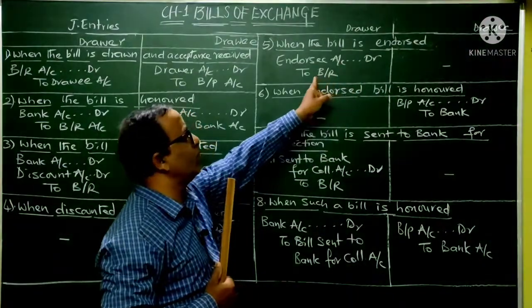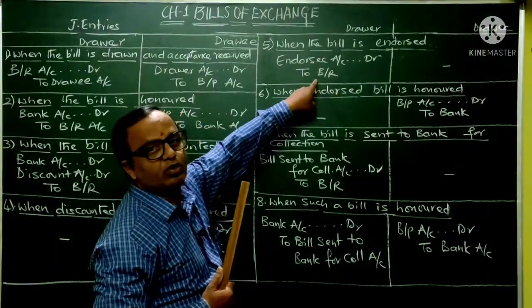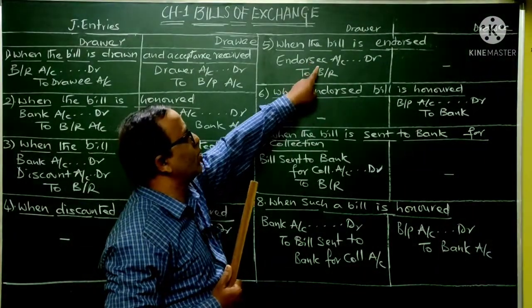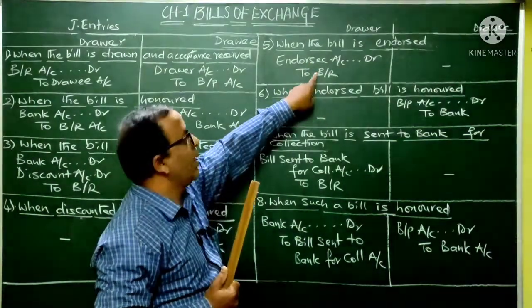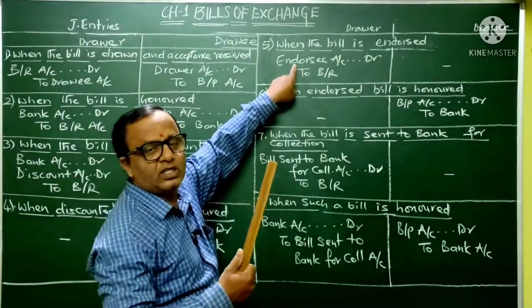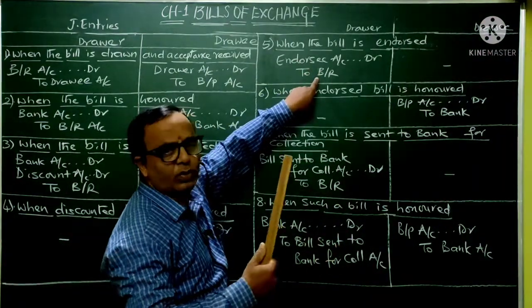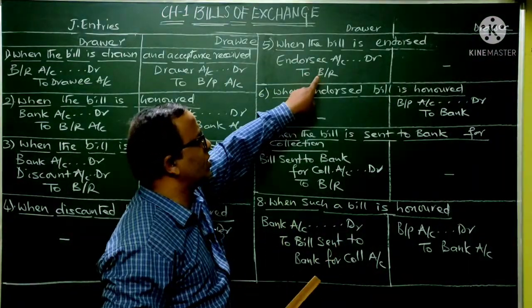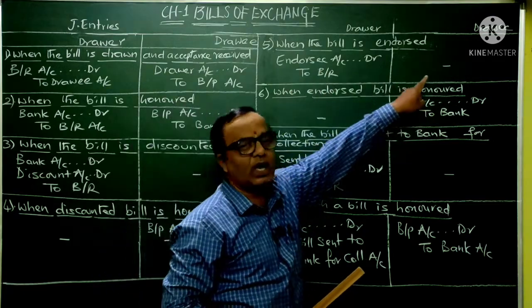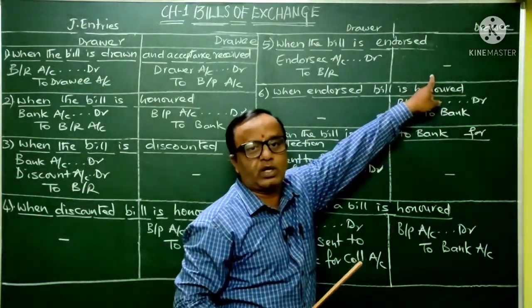So here, in other words, the entry will be endorsee account debtor to bills receivable. Endorsee account debtor to bills receivable, because the endorsee is a person. Okay, he is receiving that particular bill, so debit the receiver. Endorsee account debtor to bills receivable, because bills receivable is going out. Now for this transaction, we will not have any entry in the books of the drawee, because the drawee is in no way connected with that particular transaction.